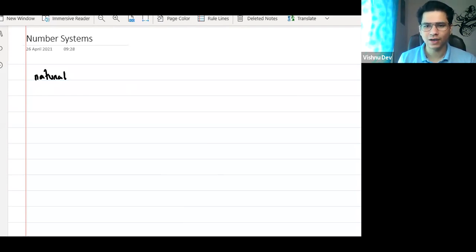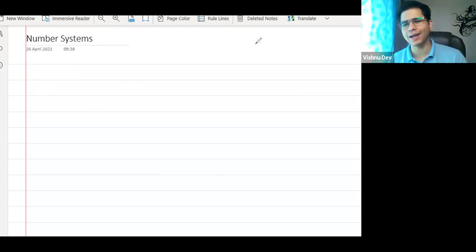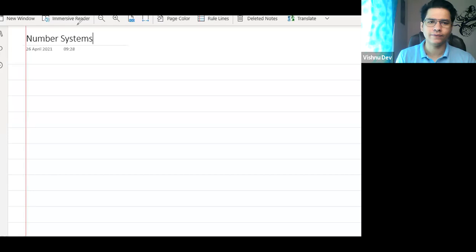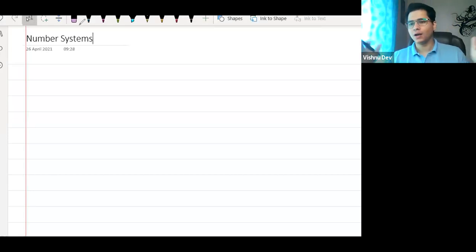Very good, so you guys know. But if all these numbers are formed from a big group of numbers, what is that big group called? We will study everything.